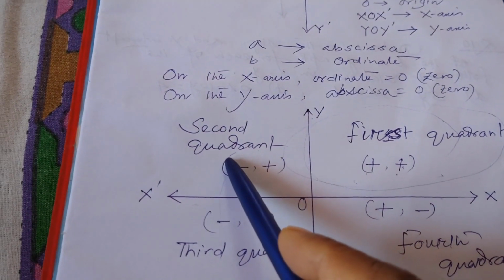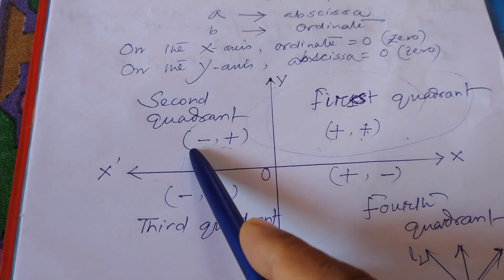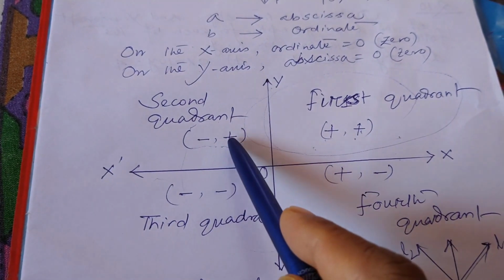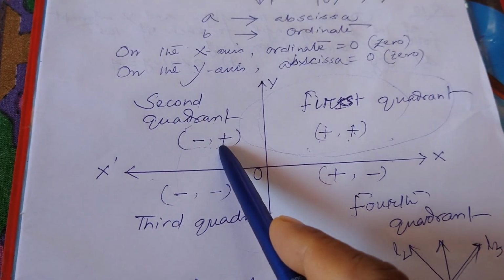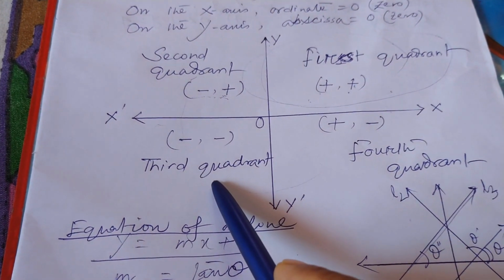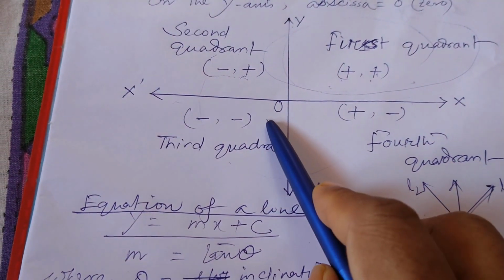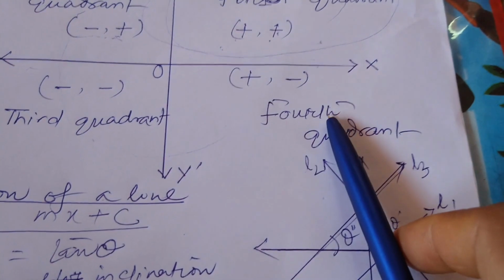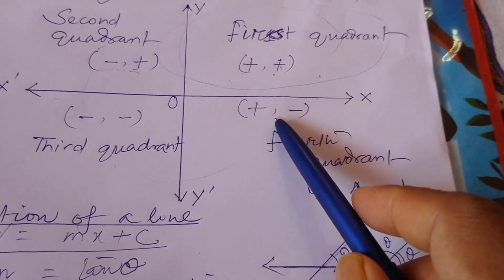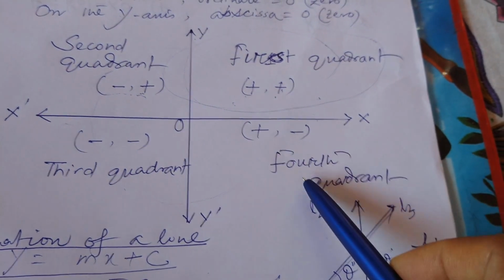But in the second quadrant, you see the abscissa is negative and the ordinate is positive. In the third quadrant, both the abscissa and ordinate are negative. And in the fourth quadrant, you see the abscissa is positive and the ordinate is negative.